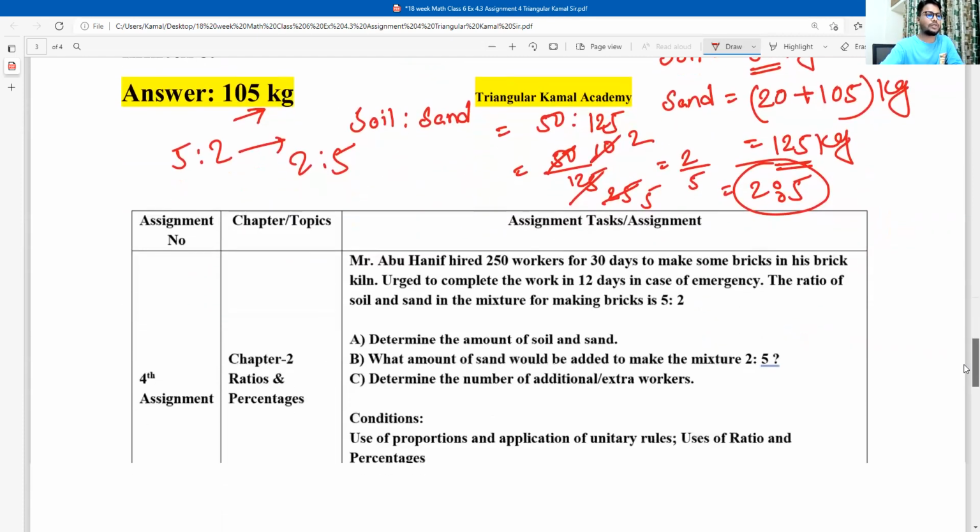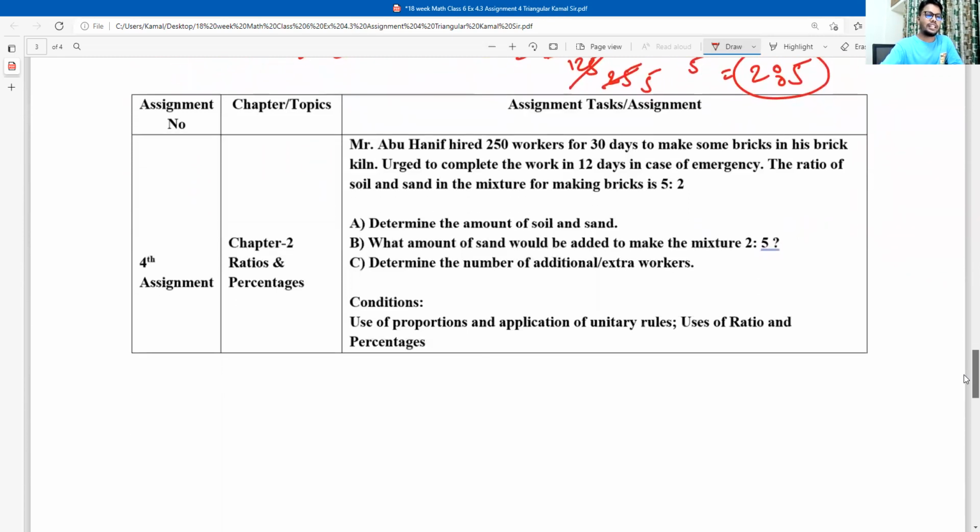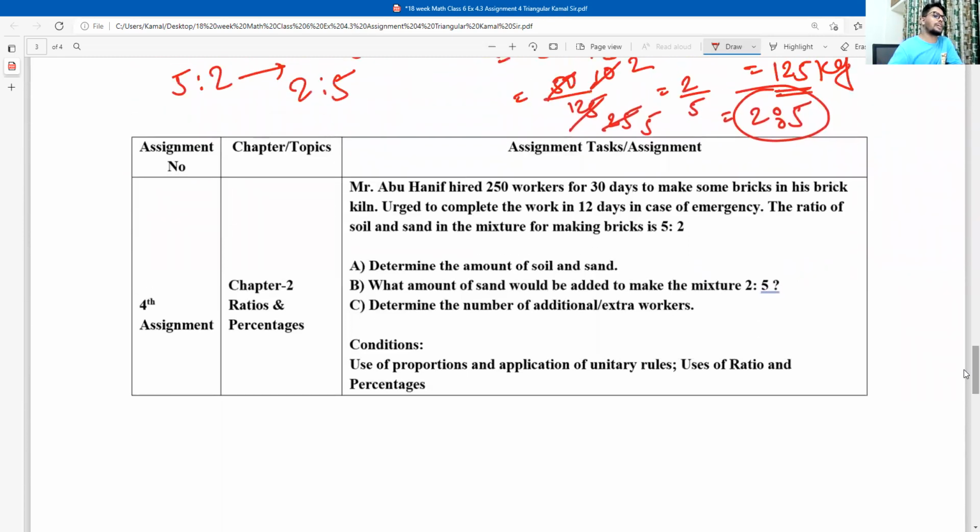Let's review the next question. Another question you have to answer using the unitary method. Mr. Abu Hanif appointed 250 workers to complete a work in 30 days. But now due to an emergency, he wants to complete the whole work within 12 days.